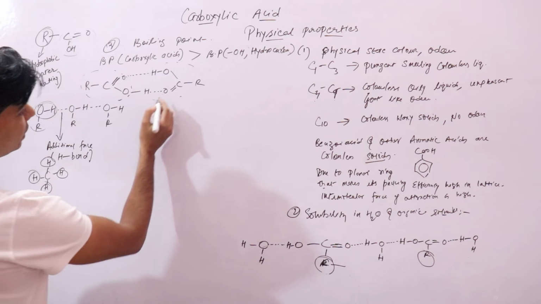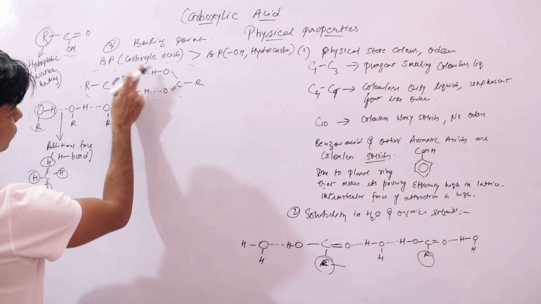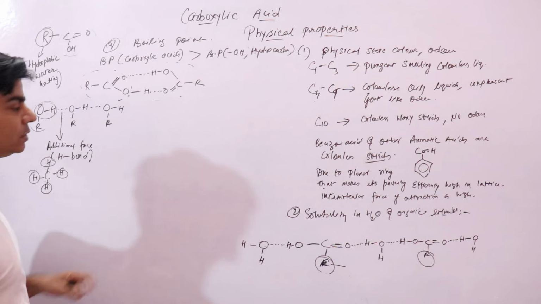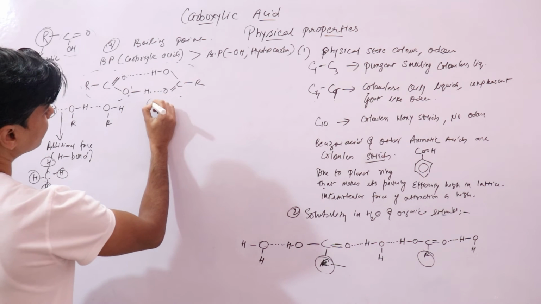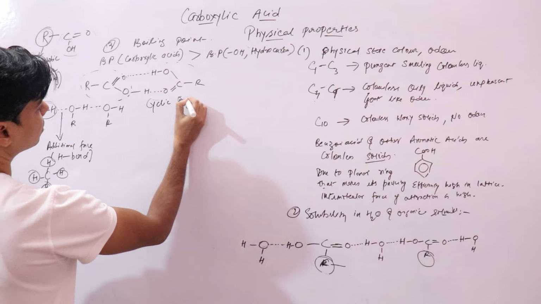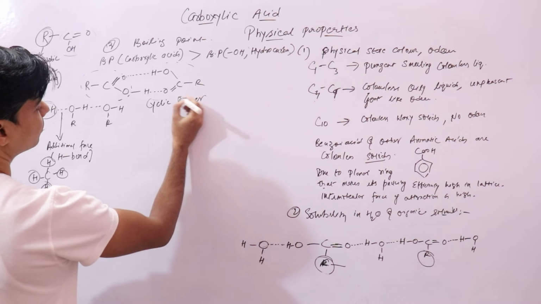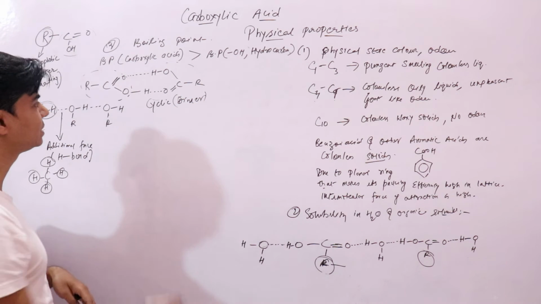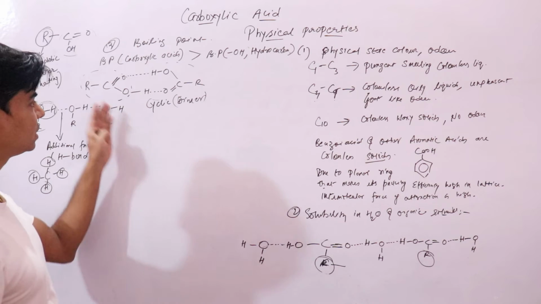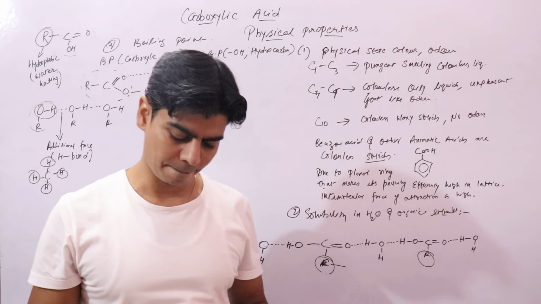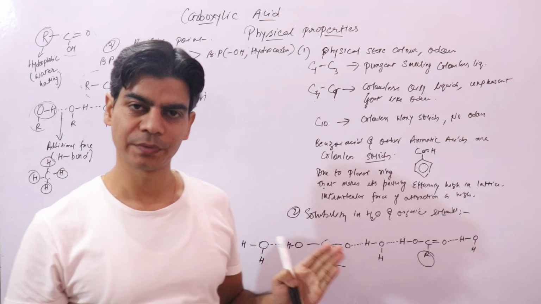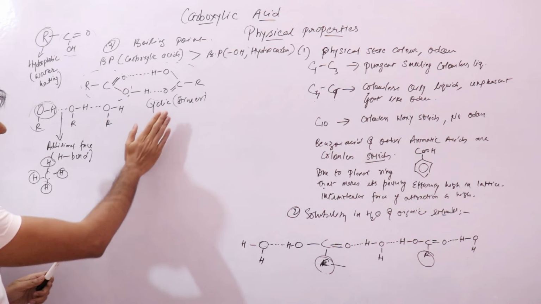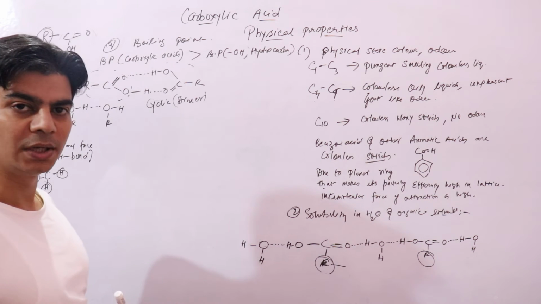These are associated with one another. Now this is actually a dimer. Here two molecules are joined to one another. This is a cyclic dimer, right? So if this is acetic acid, this is an acetic acid molecule dimer. So carboxylic acid molecules exist as dimers. Remember, because this is also responsible for its higher boiling point.